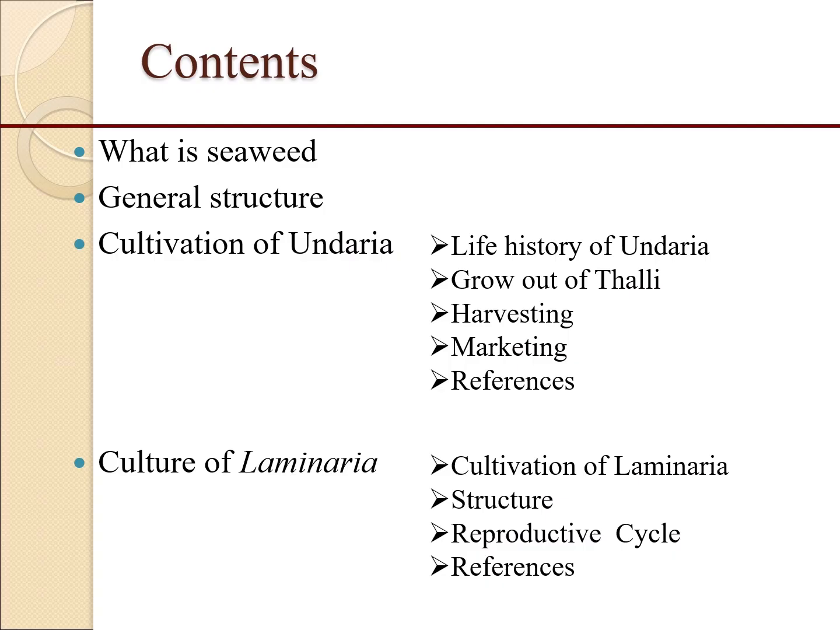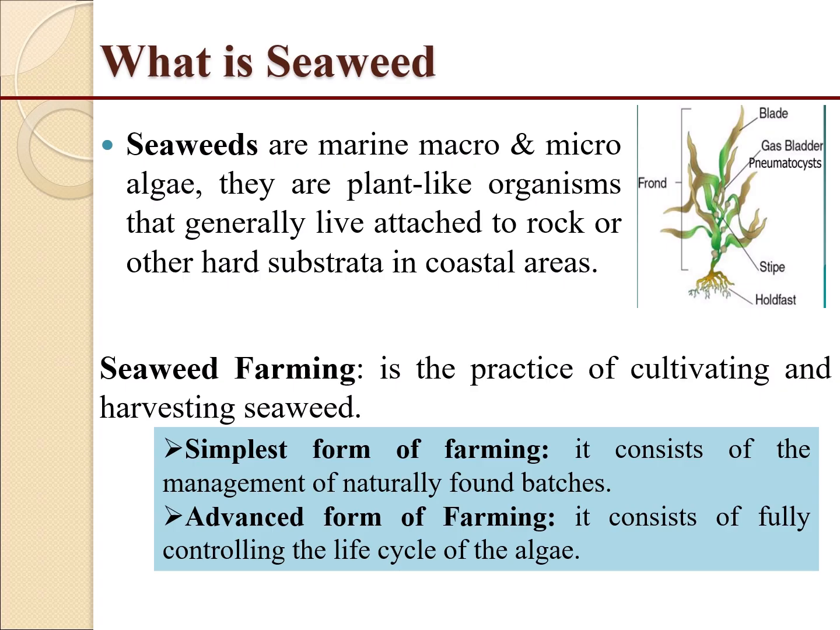Seaweed is the common name for countless species of marine plants and algae that grow in the ocean as well as in rivers, lakes, and other water bodies. These are commonly known as marine macro and microalgae. They are plant-like organisms that generally live attached to rock or other hard substrata in coastal areas.